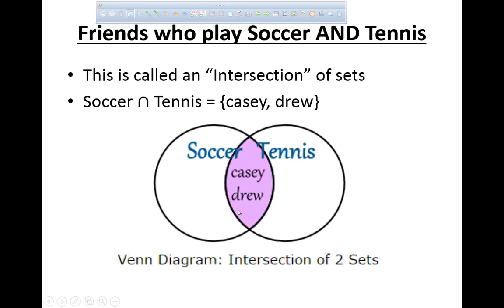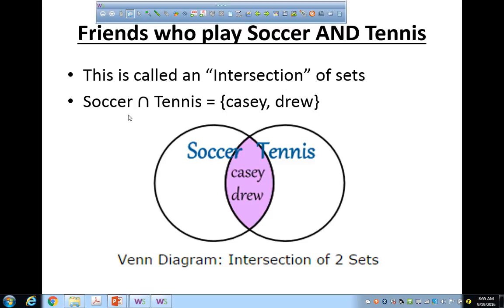So you could do that with a Venn diagram like this, where the union is everything in either set. The intersection is an upside down U, or a curvy thing, and it's the people who do both. This is the intersection of 2 sets, and that's called the Venn diagram.